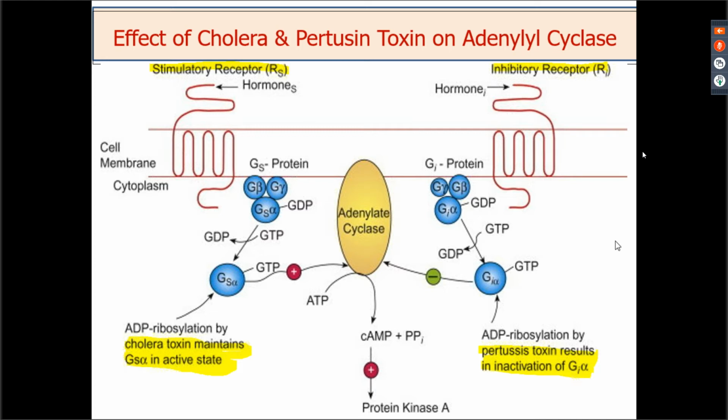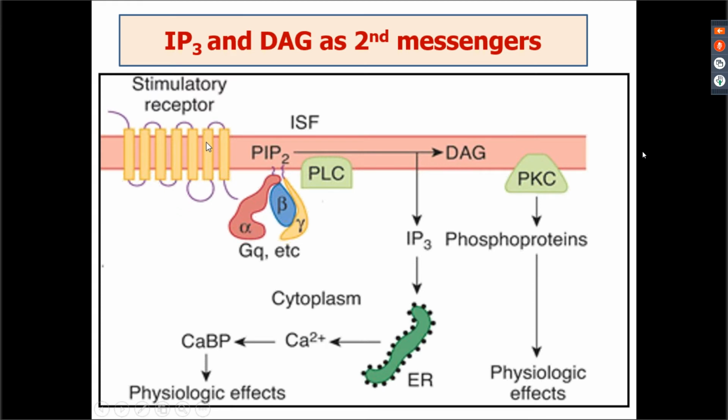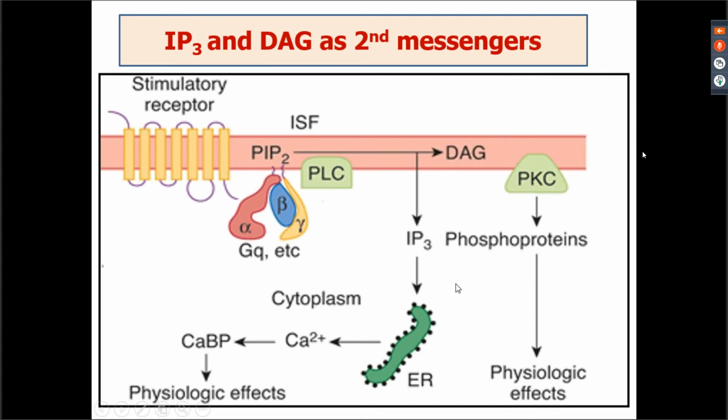Another second messenger system is your inositol triphosphate diacylglycerol second messenger. Again, it is almost the same. Here what happens is that the enzyme is different. Here you have a phospholipase C enzyme. So the ligands which are acting through this system will be acting through the G protein. I think I will stop here and continue this later on, right? So any questions which you have, you can ask me.